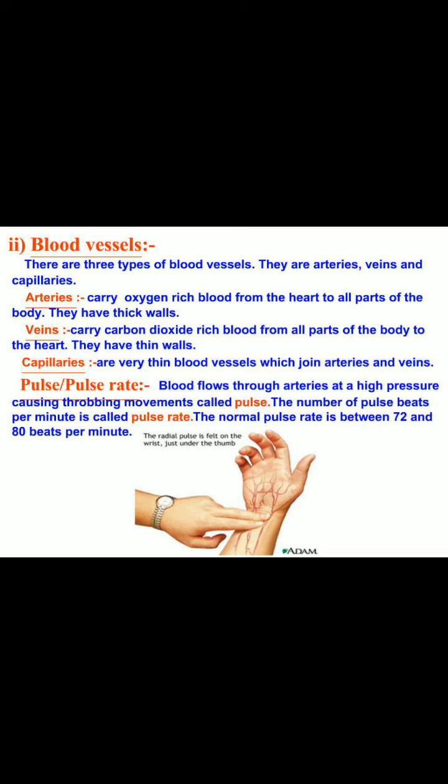Now we are going to discuss blood vessels. There are three types of blood vessels. They are arteries, veins and capillaries. Arteries carry oxygen-rich blood from the heart to all parts of the body. They have thick walls. They carry the blood which is rich in oxygen from the heart to all parts of our body. Next one we are going to discuss is veins. They carry carbon dioxide-rich blood from all parts of the body to the heart.